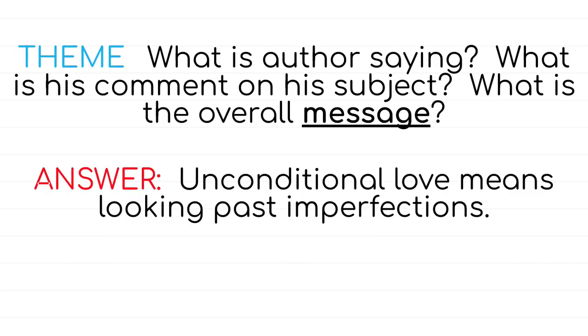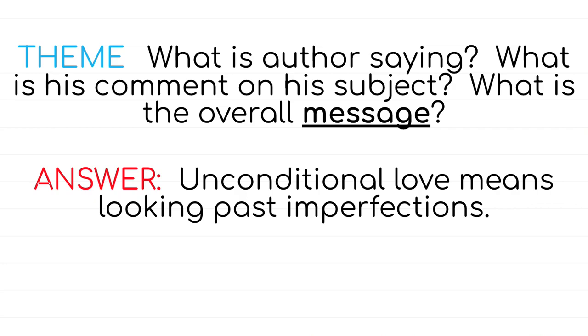And the last thing we come to is, of course, our theme. So what is the author saying? What is his comment on his subject, or what is his overall message or lesson that he wants us to learn from this poem? We know that there could be more than one theme in a piece of text.